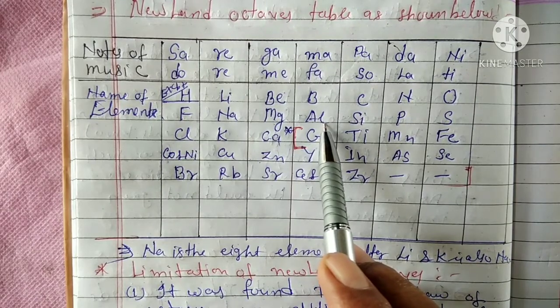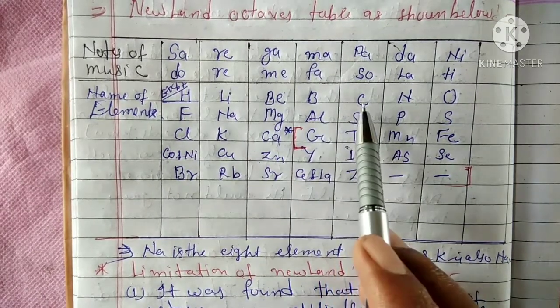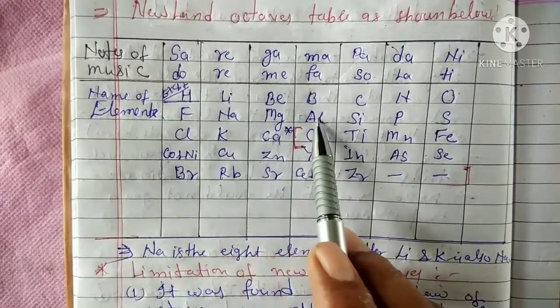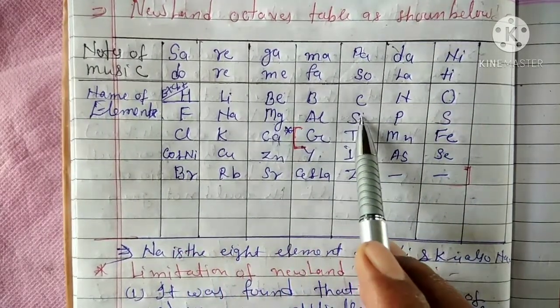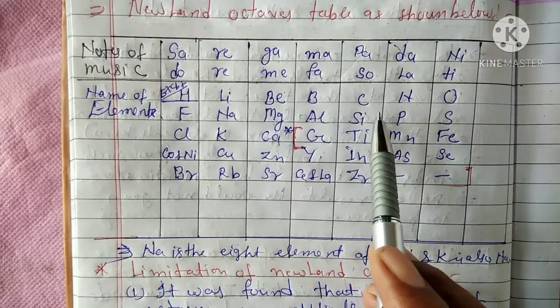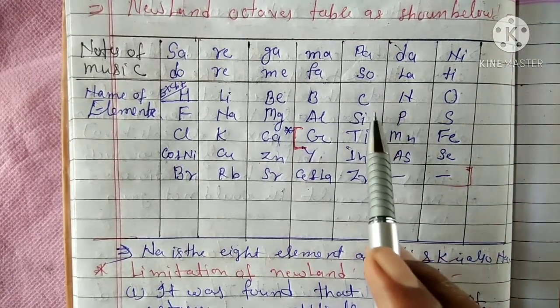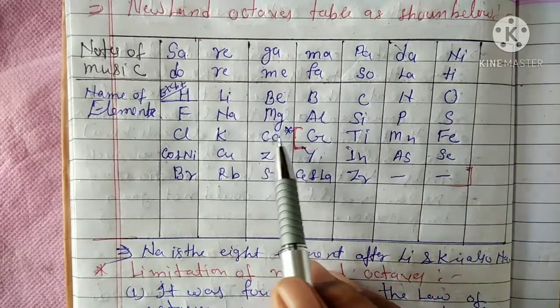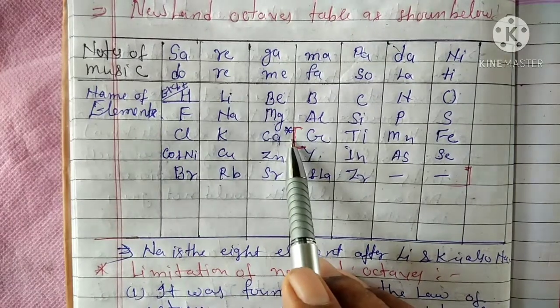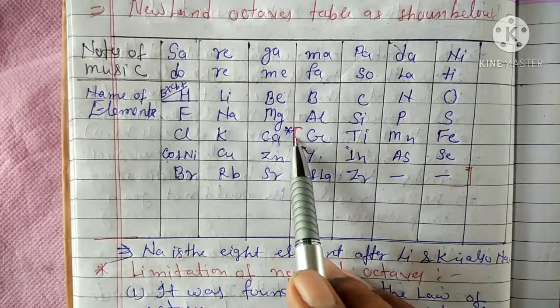Okay, students. Also try carbon 1, 2, 3, 4, 5, 6, 7, 8. The same property for carbon and silicon. Newlands was successful only up to calcium, but he could not explain more than 20 elements.